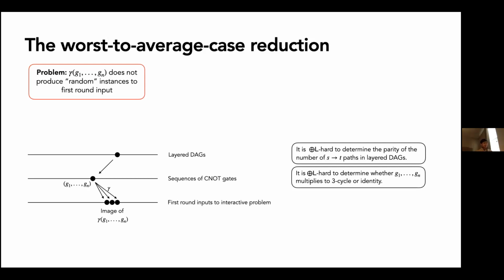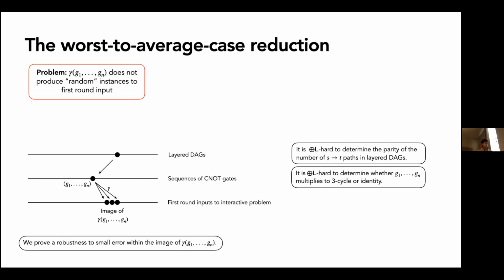Okay, so it's not highly random. But nevertheless, we're able to prove something. We're able to prove robustness to small error within the image of gamma. What I mean by that is that if some small fraction of inputs to the interactive problem will give us bad outputs from the oracle. So let's say this red dot means that the oracle will give us a bad output for this particular input. We can still recover the parity of the number of paths in the original layered DAG.